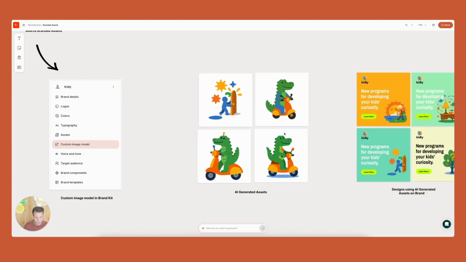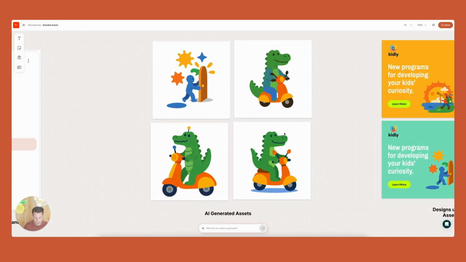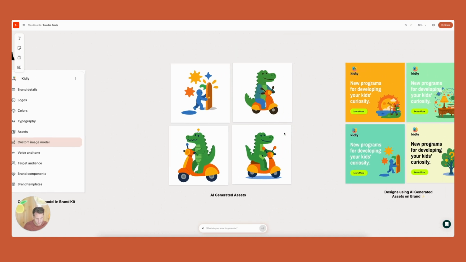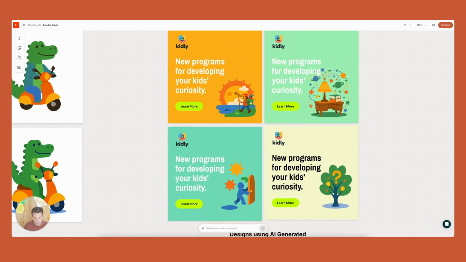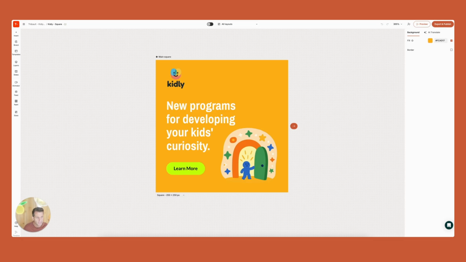Here's an example of a crocodile on a scooter after I've created a custom image model. And you can see here how it's integrated into different designs, where what we've done is we've generated different images with text to image using that custom model, and you're able to, with a single prompt, generate endless variations of an asset fitting a particular brand. So let's look at how this works.